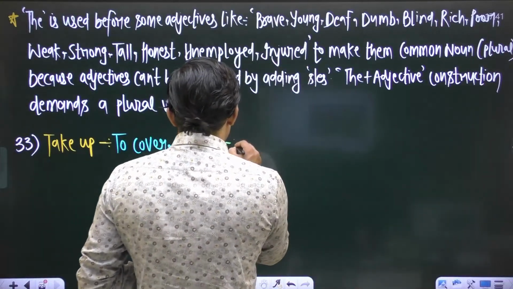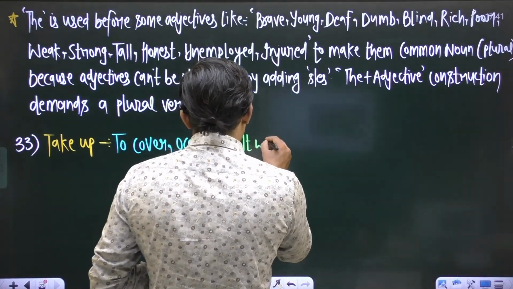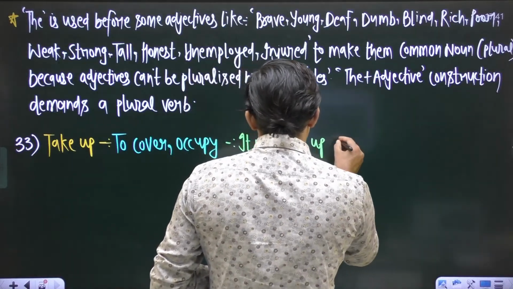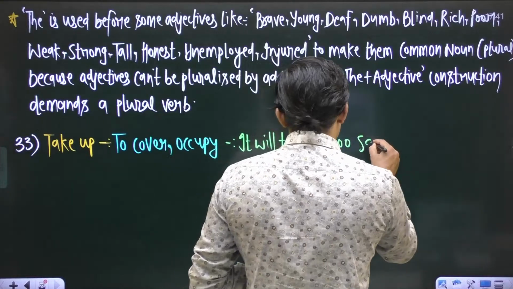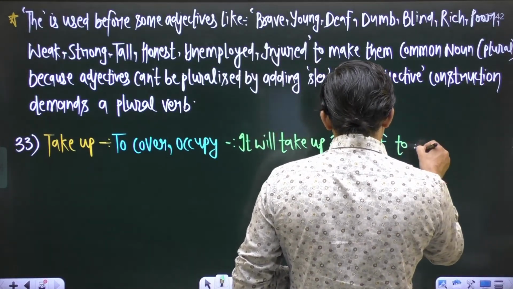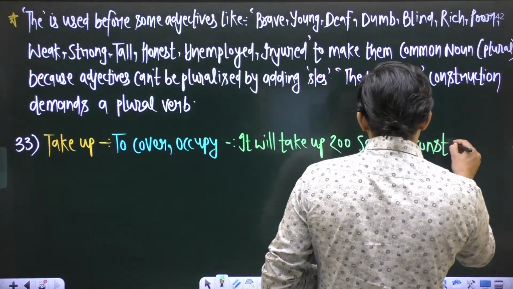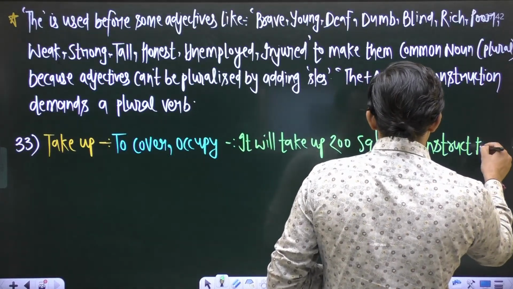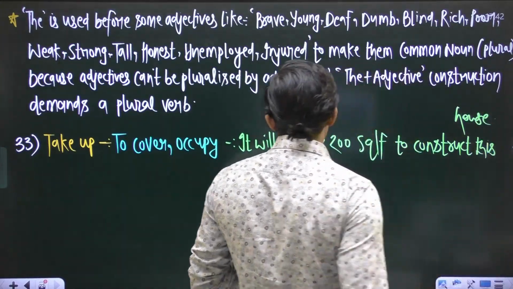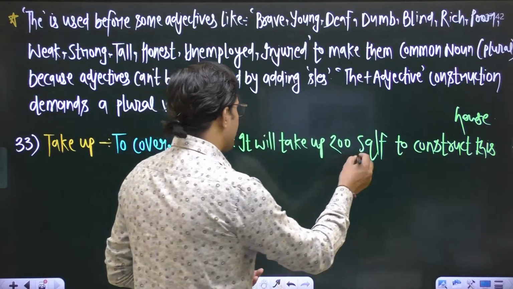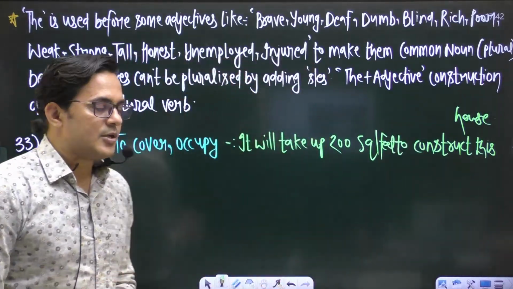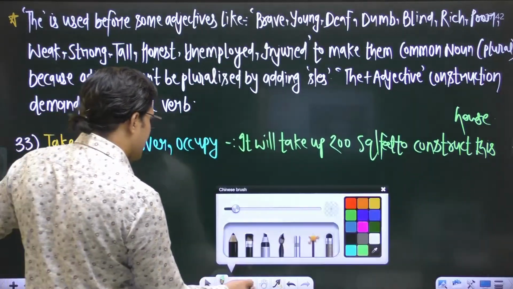Sentence is, it will take up 200 square feet to construct this building, to construct this house. This one is the sentence. It will take up 200 square feet to construct this house, right? So this one is phrasal verb take up.